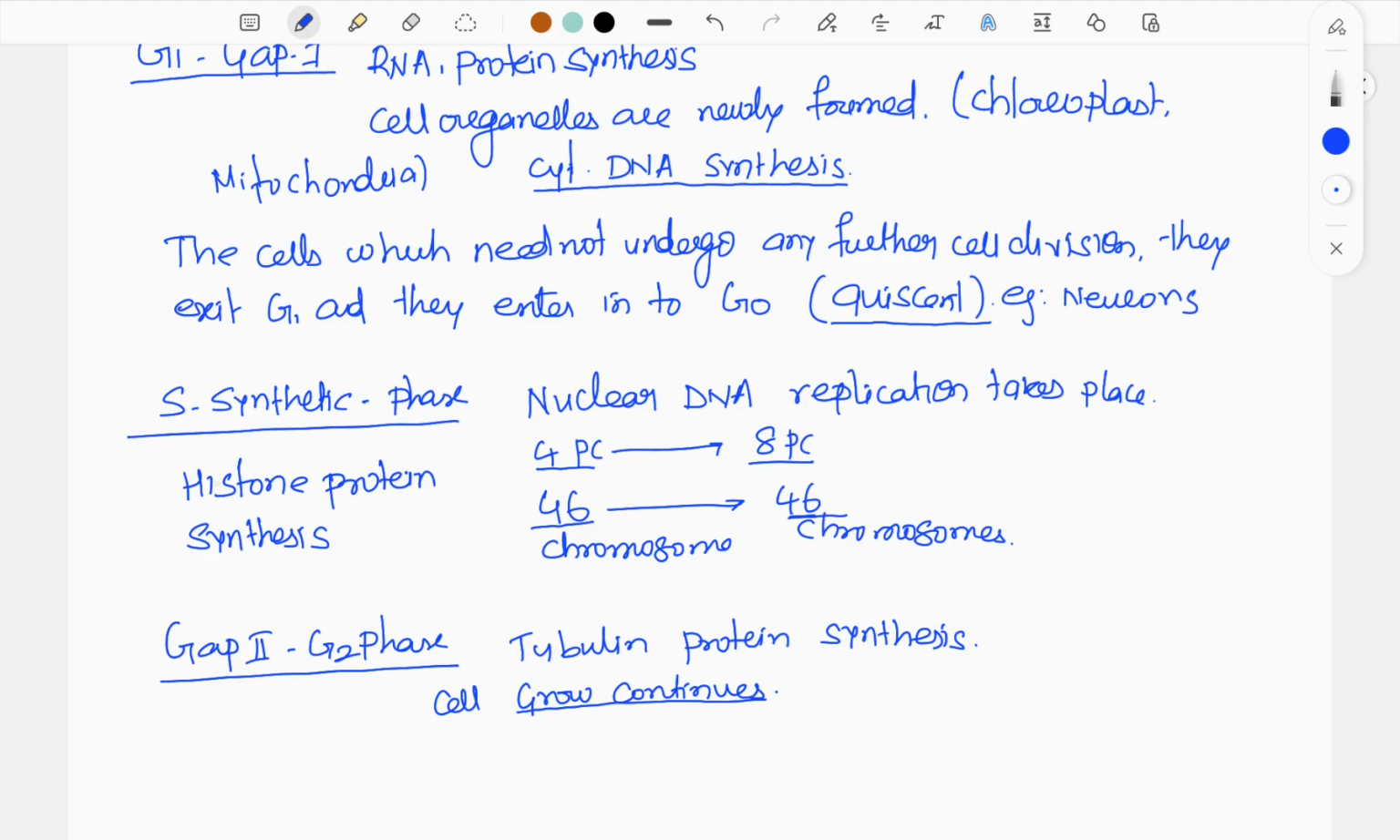Another important feature of the synthetic phase is that histone protein synthesis takes place during the S phase. We know histone proteins are basic proteins, they are rich in basic amino acids like lysine and arginine, and these histone proteins are present in the nucleosome. We know H2A, H2B, H3, H4. There are four kinds of histone proteins, two molecules of each type. In total, a nucleosome is made up of an octamer. And around the nucleosome, the DNA coils twice to form the superhelix.